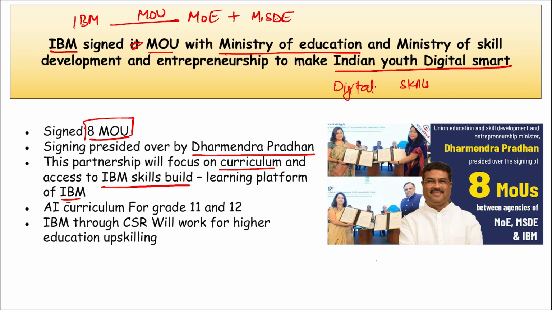Correct. So these will be very beneficial to the students, as today we know that artificial intelligence has been launched, and many organizations are incorporating this, and there is a need for people who are digitally skilled and digitally trained. So in order to provide them jobs and make them job ready, IBM recently signed this MOU with the Ministry of Education and the Ministry of Skill Development and Entrepreneurship in order to train Indian youth and provide digital skills.